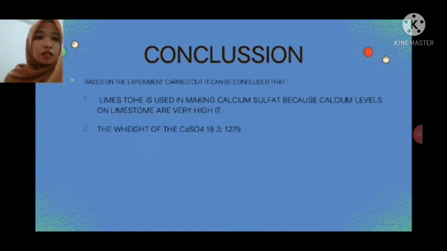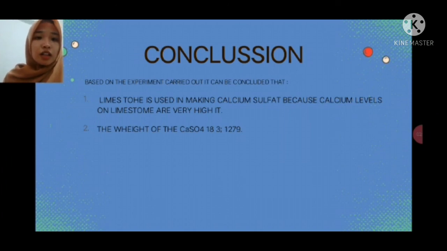And then the conclusion. Based on the experiment carried out, it can be concluded that, first, limestone is used in making calcium sulfate because the calcium level in limestone is very high.